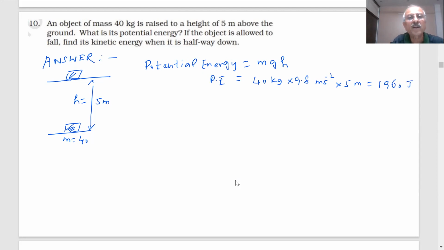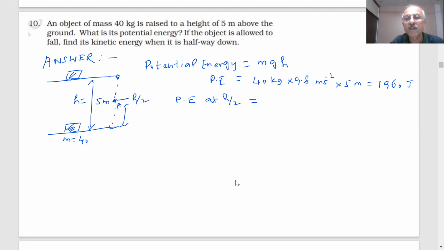Now what if the object is allowed to fall? Now the object is falling, student. Halfway will be h by 2, at point A. So what is the potential energy at height h by 2?